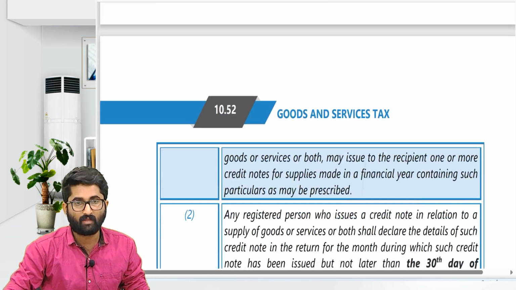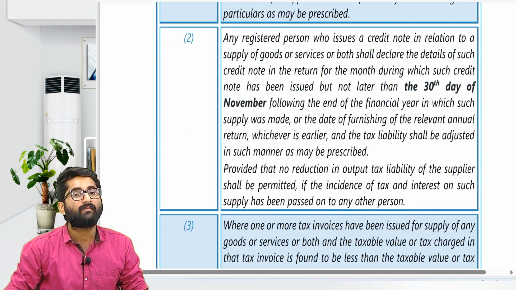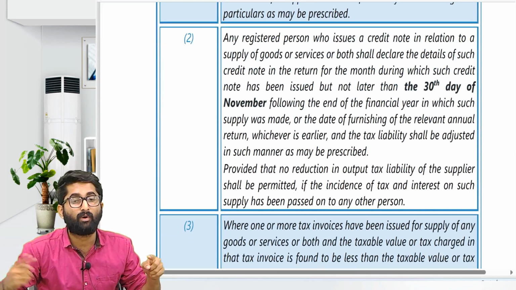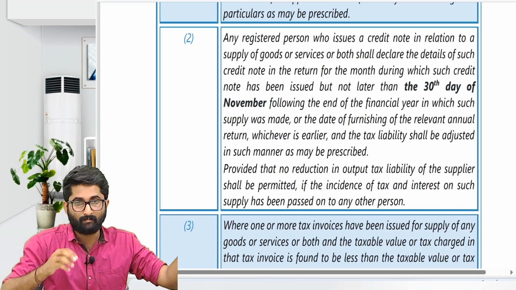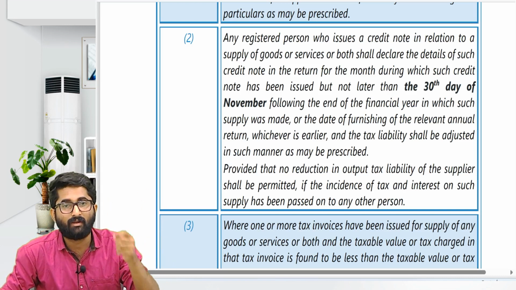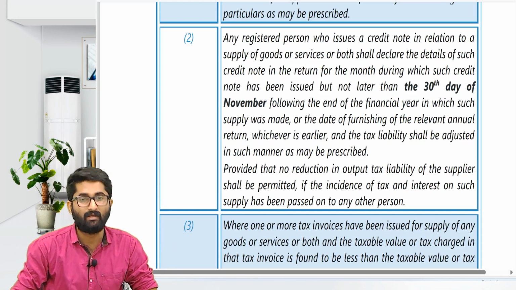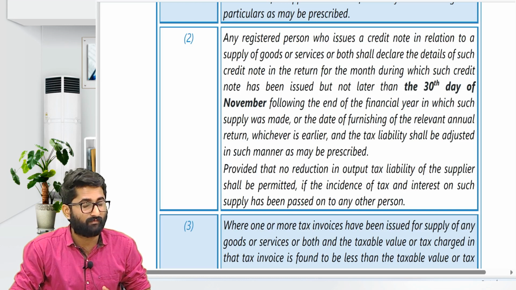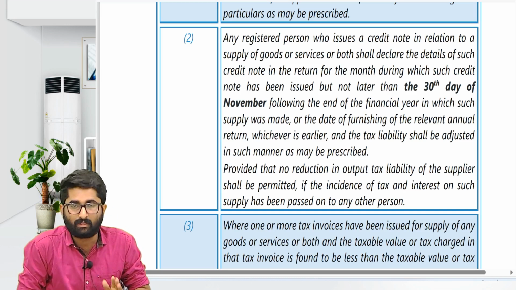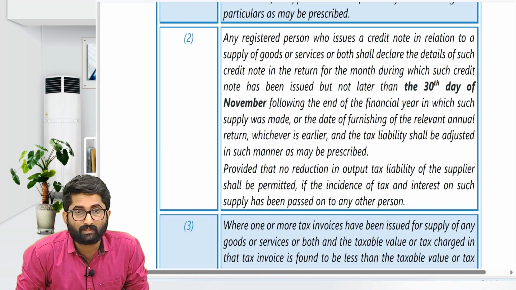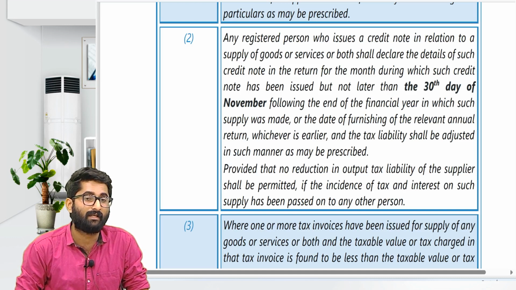And section number 34 subsection 2 is: what is the last date to give the credit note? That is 30th November following the year of supply, or the actual date of filing the annual return, whichever is earlier. And section number 34 subsection 3 is talking about the debit note. It is the exact opposite of the credit note. And section number 34 subsection 4 says, what is the last date to issue the debit note?